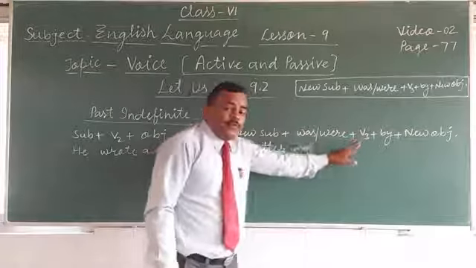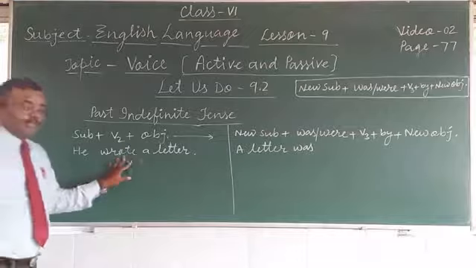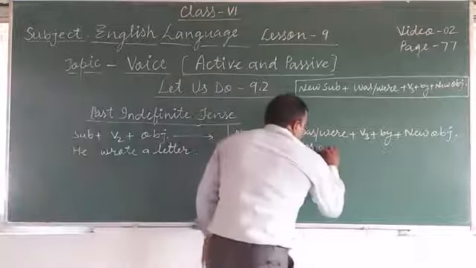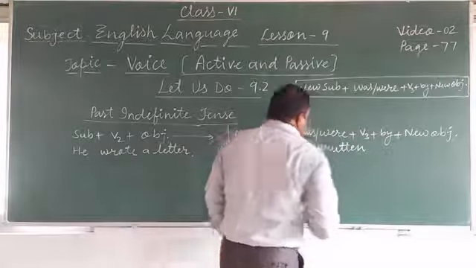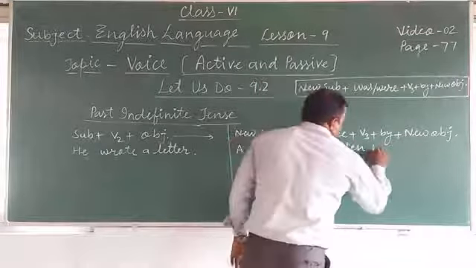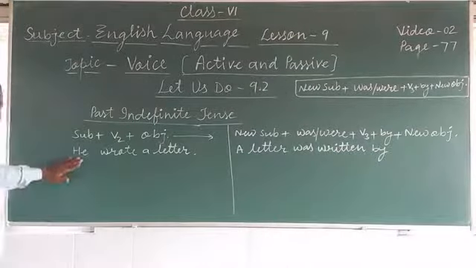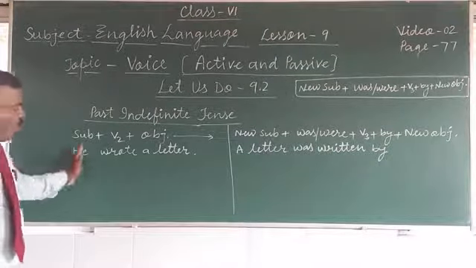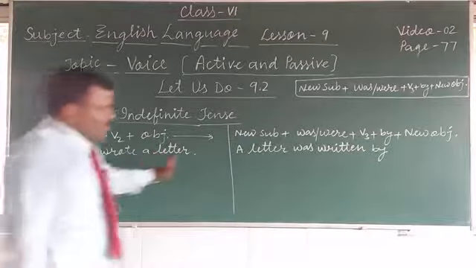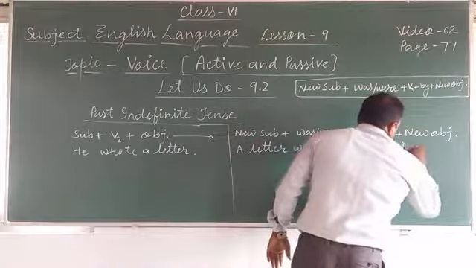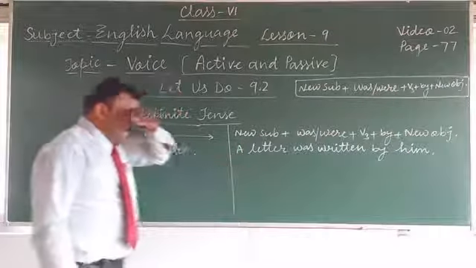Then the third form of the verb. So wrote is here. Write, wrote, written. The third form is written. A letter was written by. Here the subject is he. In the subjective form, it will become an object. So what will be the object? Him. So he will become him in the object. Okay. So a letter was written by him.